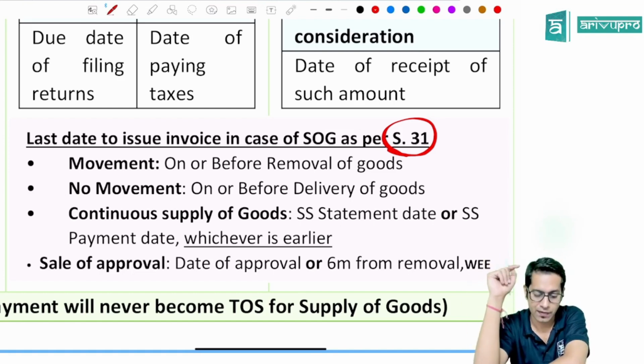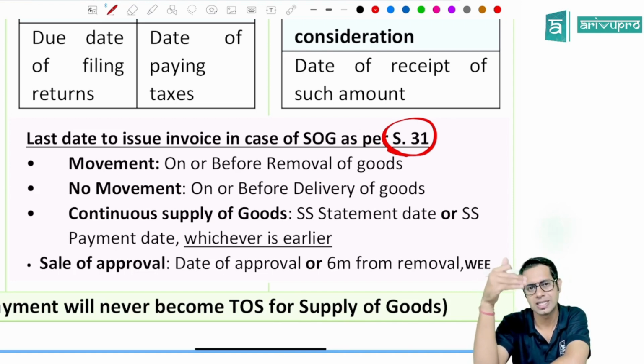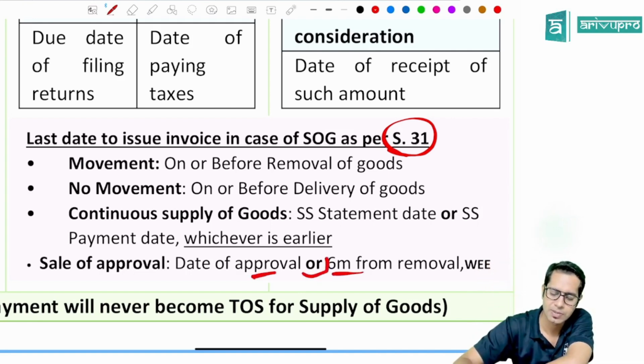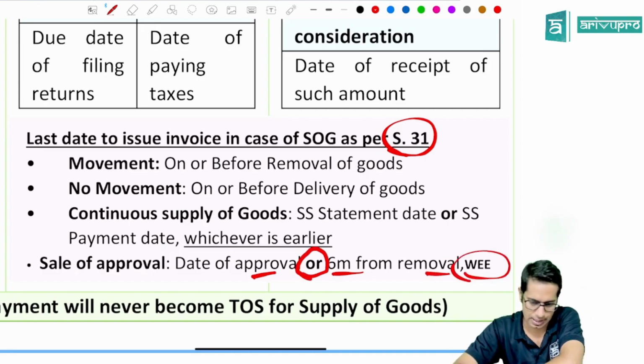If it is a case of continuous supply of goods, then the invoice is required to be issued on successive statement dates or on successive payment dates, whichever is earlier. And if it is a case of sale on approval basis, the invoice is required to be issued on the date of approval or 6 months from the date of removal, whichever is earlier.